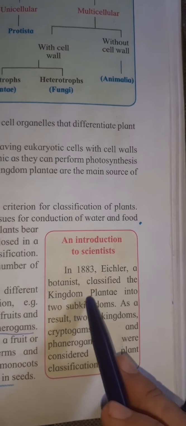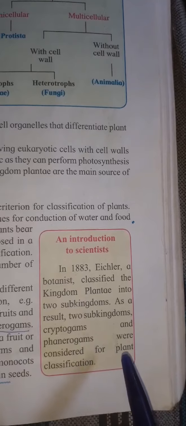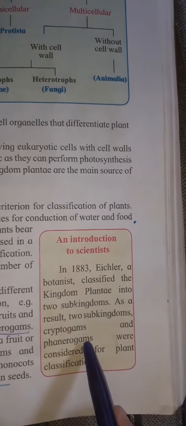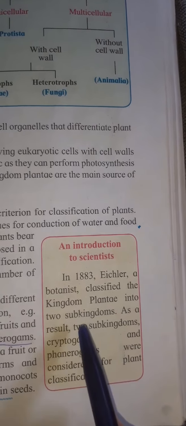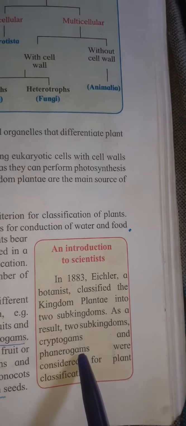So he classified kingdom plantae into two subkingdoms, and those two subkingdoms were cryptogams and phanerogams, and depending upon different characteristics, they were further divided. So kingdom plantae has two subkingdoms, cryptogams and phanerogams.